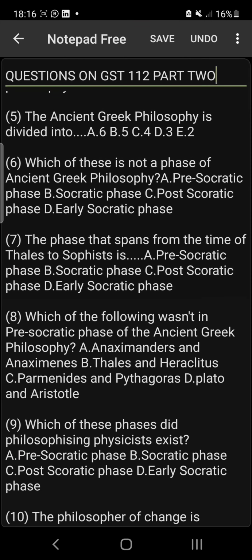Number 5. The ancient Greek philosophy is divided into 6, 5, 4, 3, 2 phases. It is divided into 3 phases. All right, the answer is D. Number 6, which of these is not a phase of the ancient Greek philosophy?